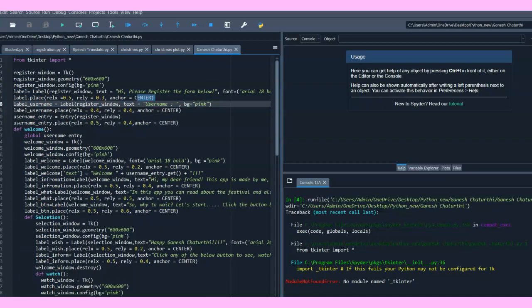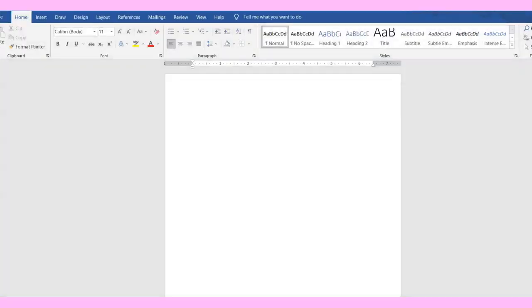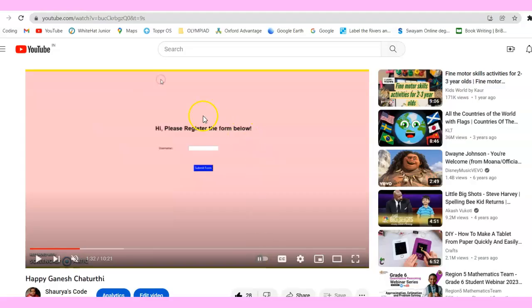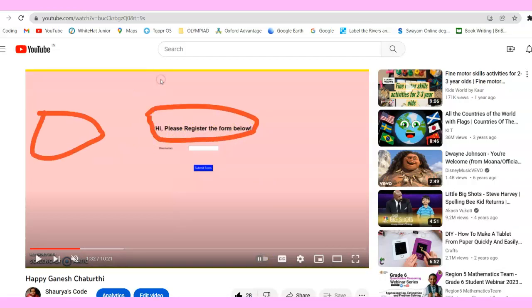The next part is label.place. It is to where I will place the label. Label.place rel x, which is like the x position, and rel y, which is the y position. Anchor is center. Anchor means everything should be aligned in center. If it wasn't anchor in center, this would have appeared here if it was left, or here if it was right.